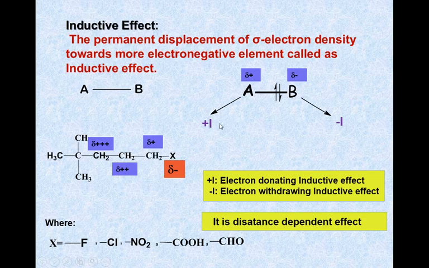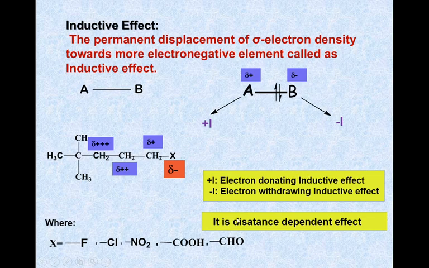That means the groups which donate electrons are called electron donating groups, and this shows the electron donating inductive effect. Here B is more electronegative, therefore B possesses a delta minus charge and A possesses delta positive. Therefore, this is the inductive effect in the A-B molecule. These two effects simultaneously operate within a sigma bond.